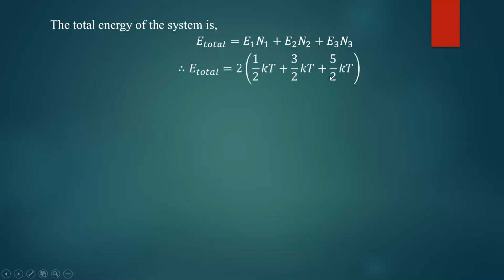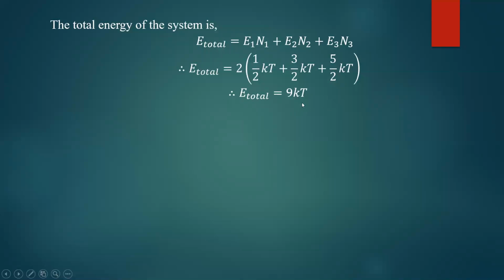Energy of third state is 5 by 2 kT. Add them. So 1 by 2 plus 3 by 2 plus 5 by 2. It will be 1 plus 3 plus 5, that is 9 by 2 kT. So the sum of the bracket is 9 by 2 kT. The 2 gets cancelled. You will get total energy equal to 9 kT. That is the total energy of the system.